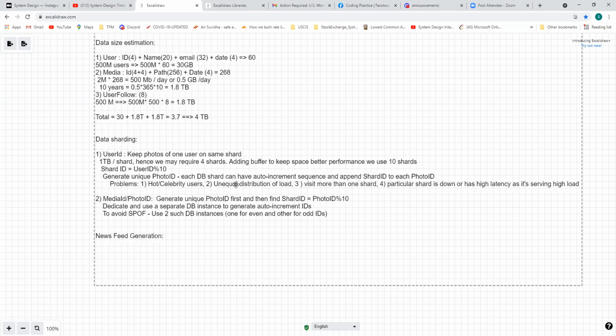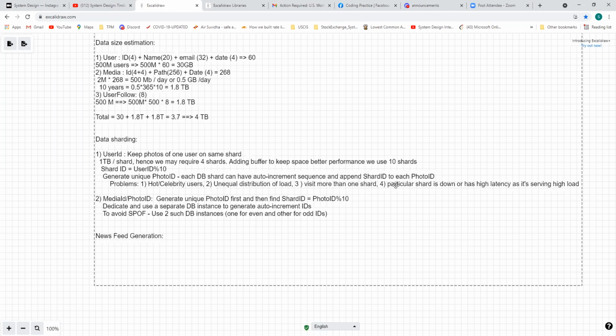The other problem is unequal distribution of load, because some users might have more photos and some won't. And if a single shard is not enough and a user is using multiple shards, there will be some latency issues, because you want to gather data from other shards also.